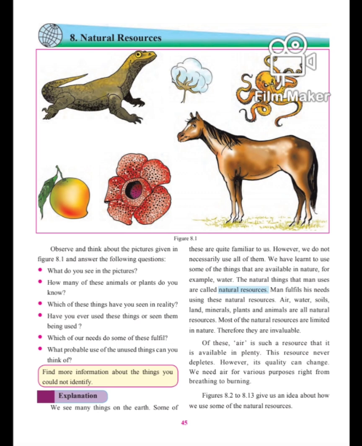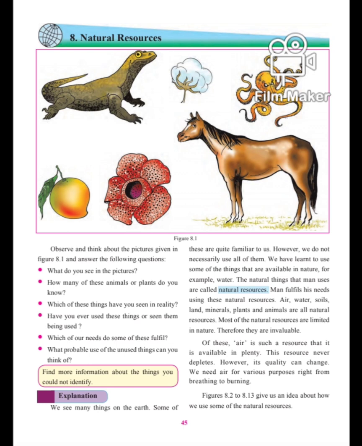So, you see many different things on the earth's surface. With some things you are familiar, you have seen them in your day to day life. For example, water. Water is the main resource. We make use of water in our day to day life. Water is useful for bathing, then cooking, washing. There are different purposes of water, uses of water. So the natural things that man uses are called natural resources.